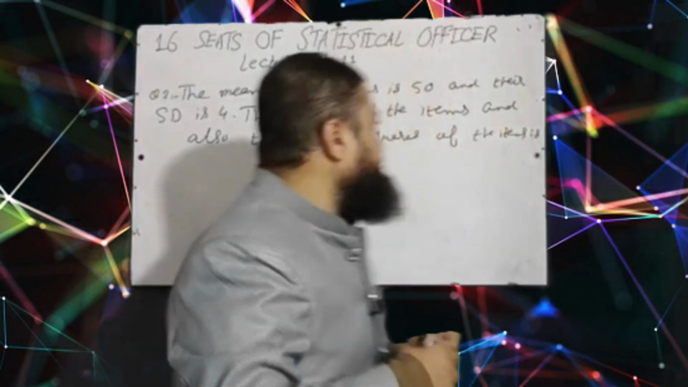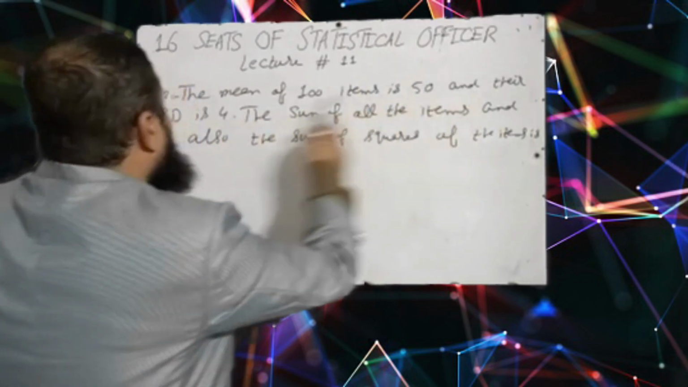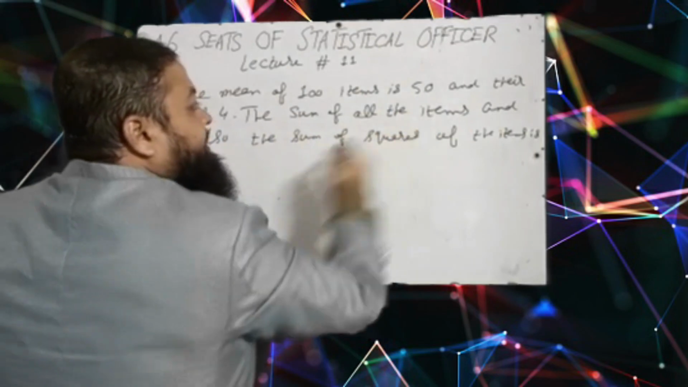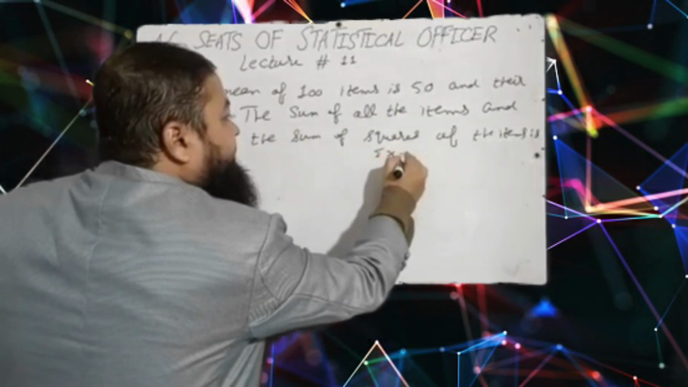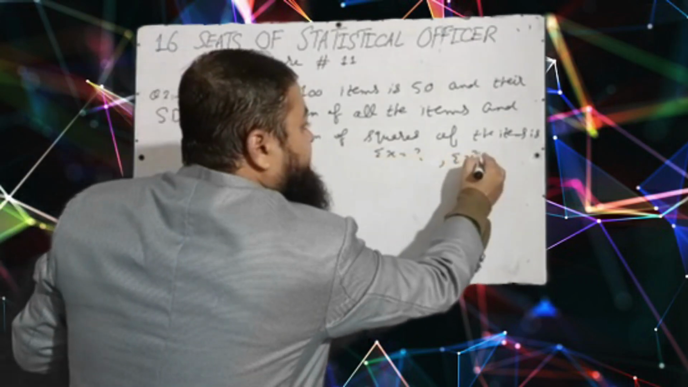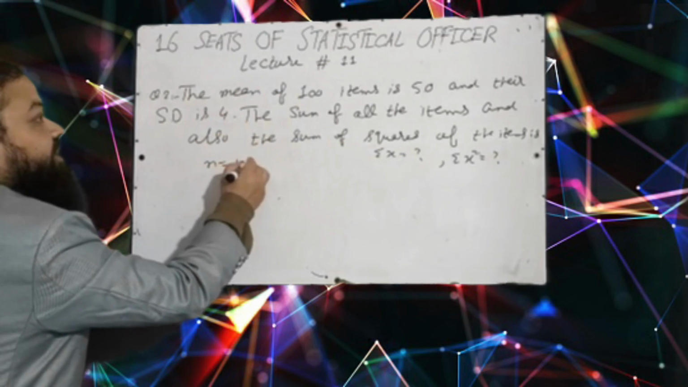Now we will discuss question number 2. The mean of 100 items is 50 and their standard deviation is 4. We have to calculate 2 things: the sum of all the items, summation x, and also the sum of squares of the items. The mean of 100 items means n is 100 and the mean is 50.